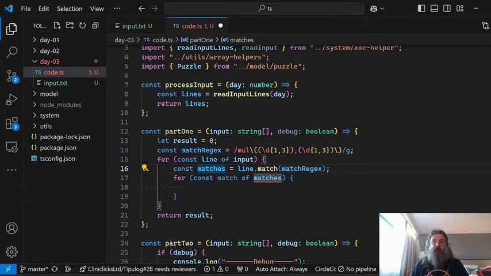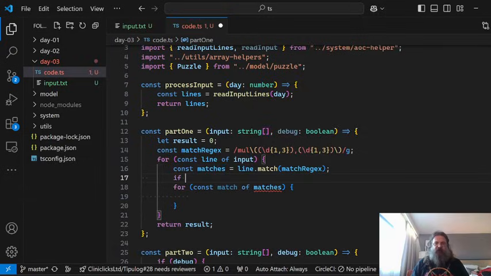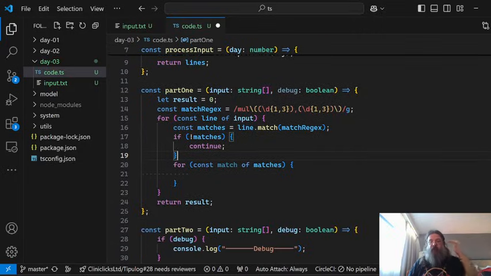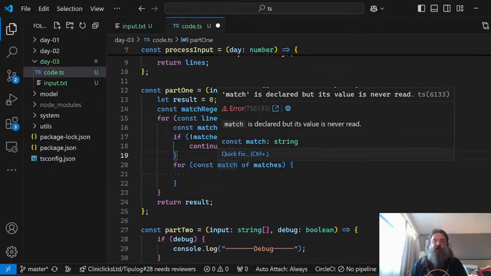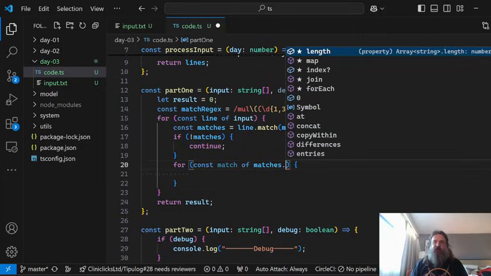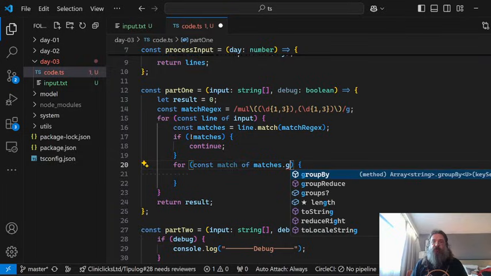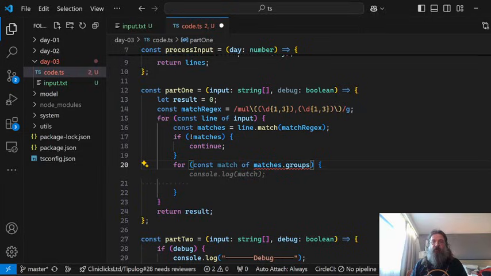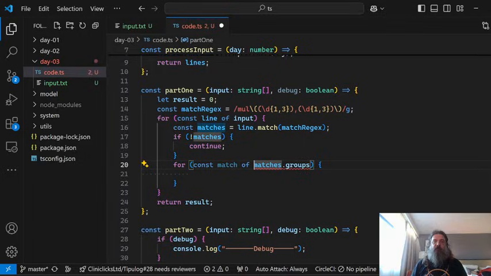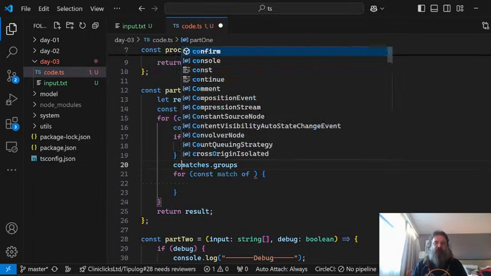Technically it can be null, which means that it makes sense to add some code. If this line has nothing like that, then we're just continuing, which means that our regex was matched 0 times. It wasn't matched. And now we have a match, which is a string. Oh, we might need to say matches dot groups. And our group is, yeah, let's just console log this.